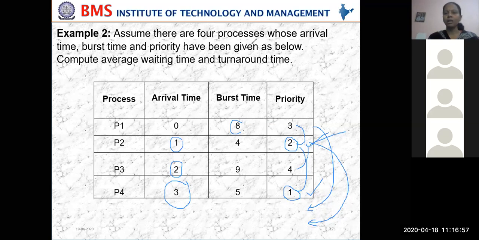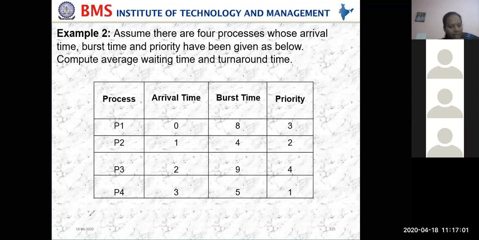Now at least you'll be able to draw a Gantt chart for this. Will you be able to draw a Gantt chart for this? Okay, let us draw here. Now what is the thing we have? A straight line. I'll try to draw it.